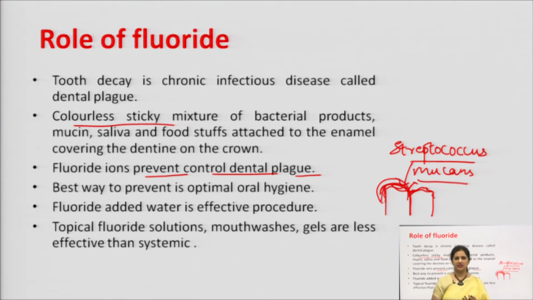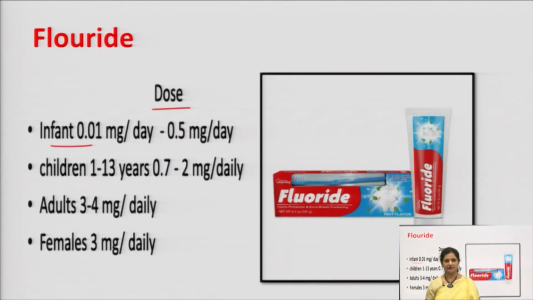Fluoride is used in the chronic infectious disease called dental plaque. This colorless sticky material which is deposited as a bacterial product causes dental caries. Fluoride prevents the damage of this dental plaque, and the best way is to provide the fluoride in the diet or in the toothpaste. In the diet, we generally take the fluoride in water, which is added into the municipal water supply, and the fluoride is also added into the toothpaste. Fine. So, this is the dose which is recommended for fluoride intake by all.